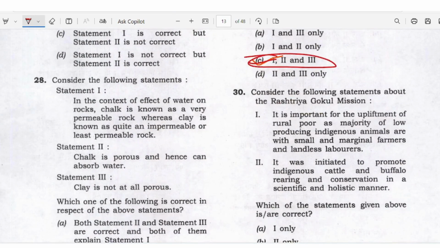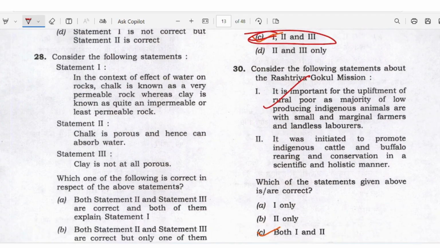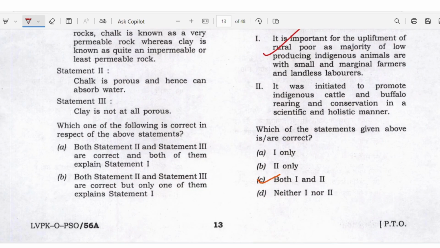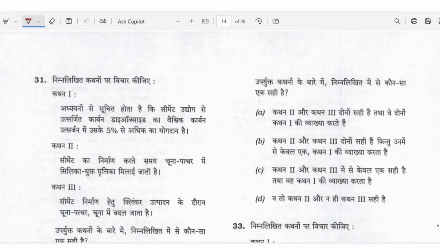Rashtriya Gokul Mission. It is important for the upliftment of the rural poor as majority of the low producing indigenous animals are with small and marginal farmers or landless laborers. Statement 1 is right. It was initiated to promote the indigenous cattle and buffalo rearing and conservation in a scientific and holistic manner. Both statements 1 and 2 are right. Okay.